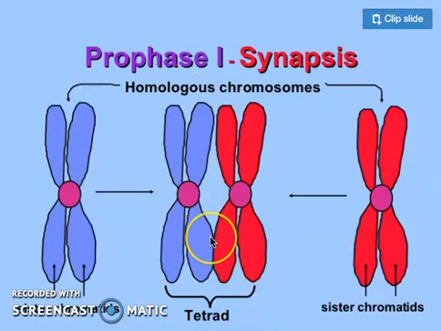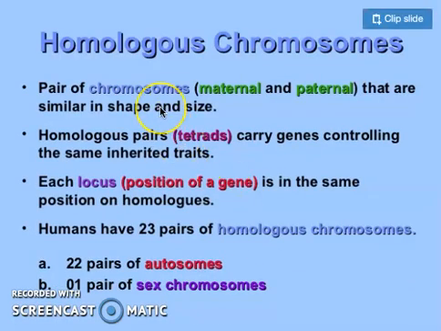And it is also called a bivalent because individually these are 2 chromosomes. Bi means 2. So bivalent or tetrad. These homologous chromosomes are paired up and this process is called synapsis. After the pairing of chromosomes, which are homologous in nature, one from the maternal side and the other from the paternal side, they are similar in shape and size and are also called tetrads. They have some inherited traits. How?